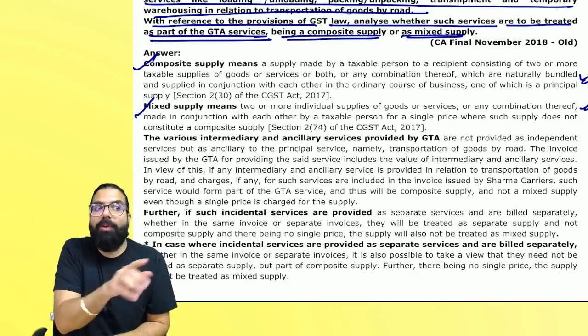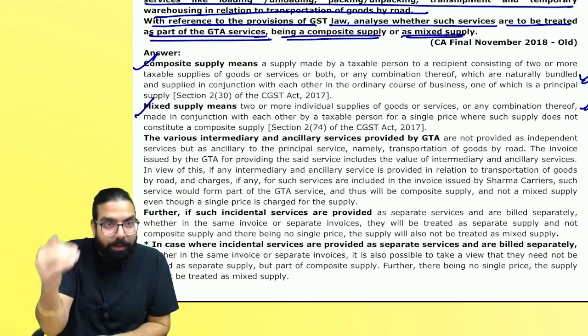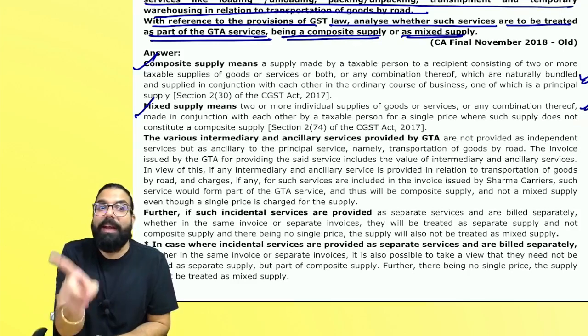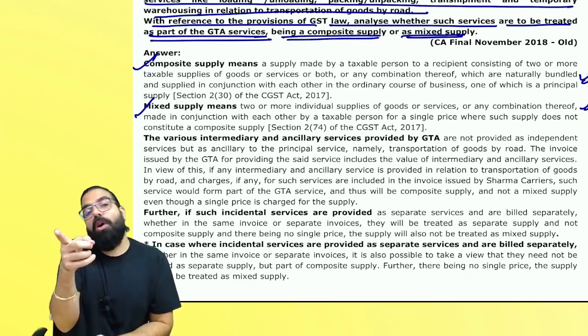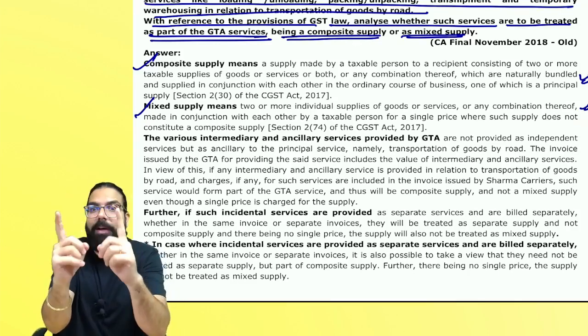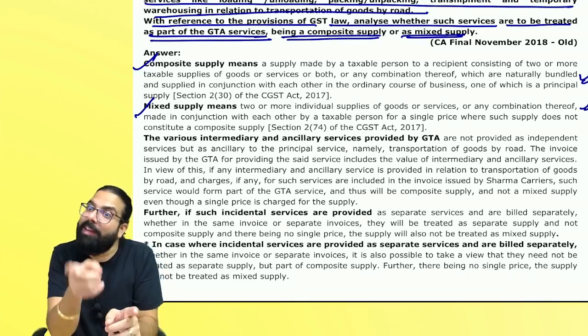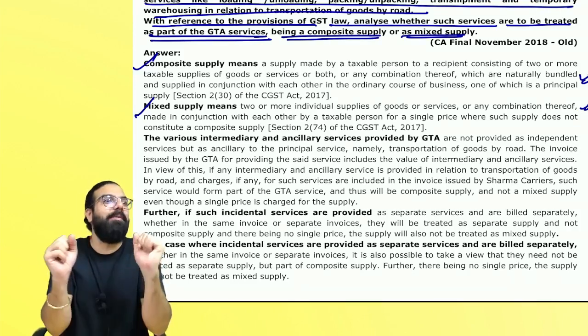Correct? We are using our visual memory. And then, sir, what is a mixed supply? Two or more individual supplies. Remember, for composite, it has to be taxable. But for mixed supply, it has to be individual. Individual means it can be taxable also, it can be non-taxable also.